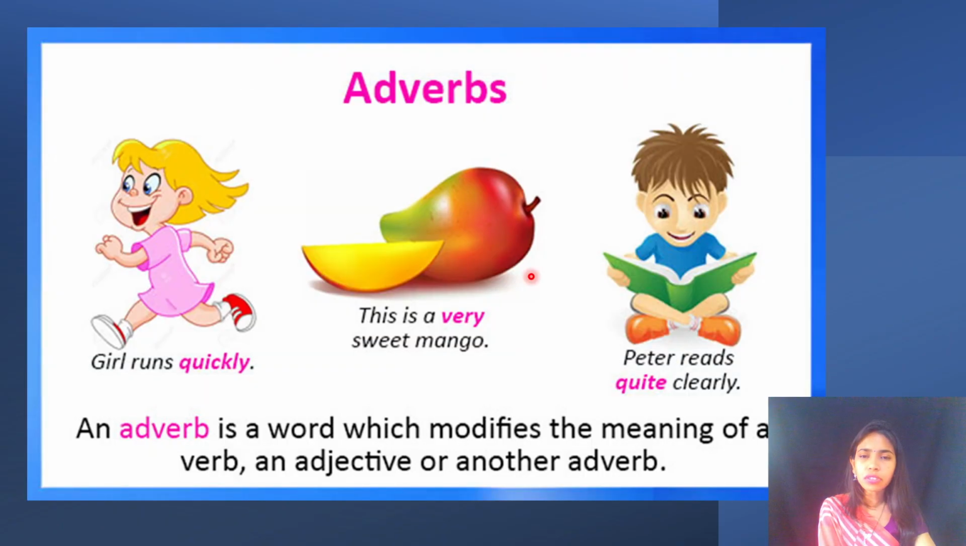Now see this children. So examples like: the girl runs quickly. This is a very sweet mango. Peter reads quite clearly. So here the words like quickly, very and quite are adverbs, right?